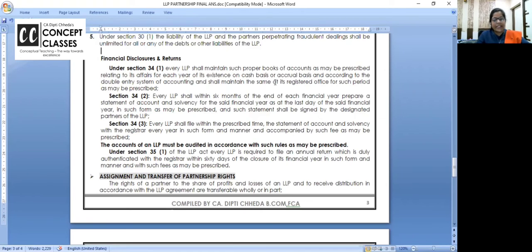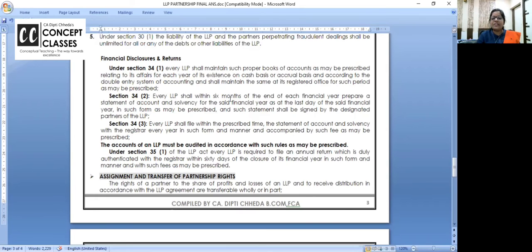That's fine. But the books must always be at the registered office. Just because the designated partner is taking care, you can't keep the books at the residence of the partner. Second, they can follow cash system or accrual system but not hybrid system. And routine double entry books, like you can say this is your section 44AA of income tax.